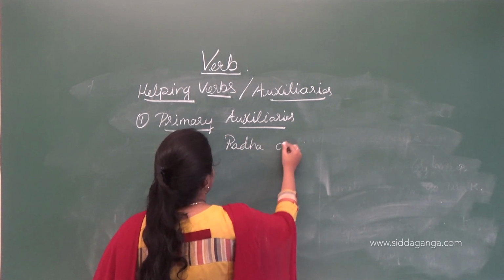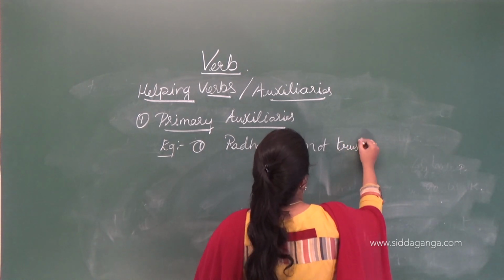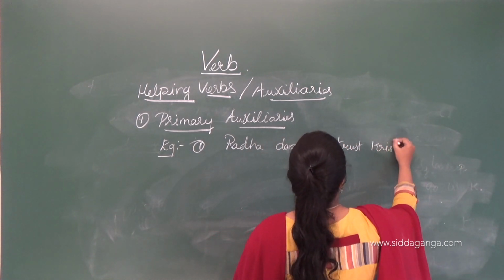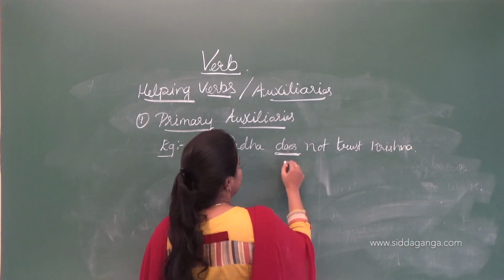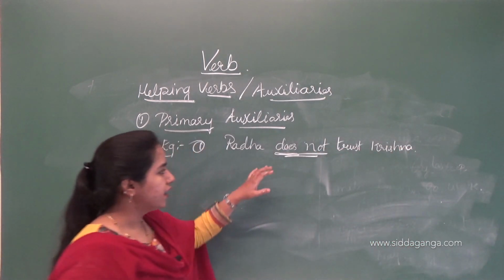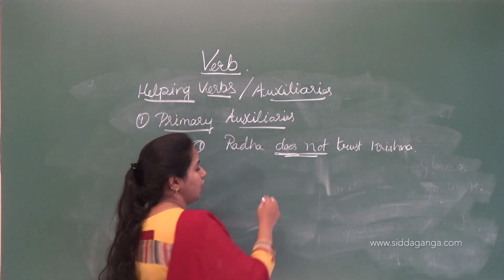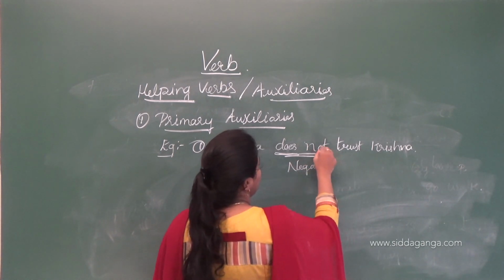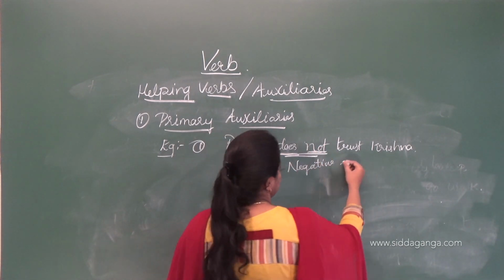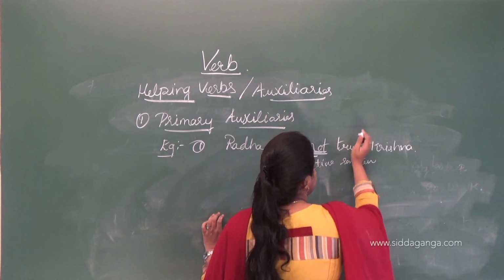Here, does is about the action of Radha, and it also shows a negative sentence. Does not. Why? Because here not is used, so that's why it is called a negative sentence.